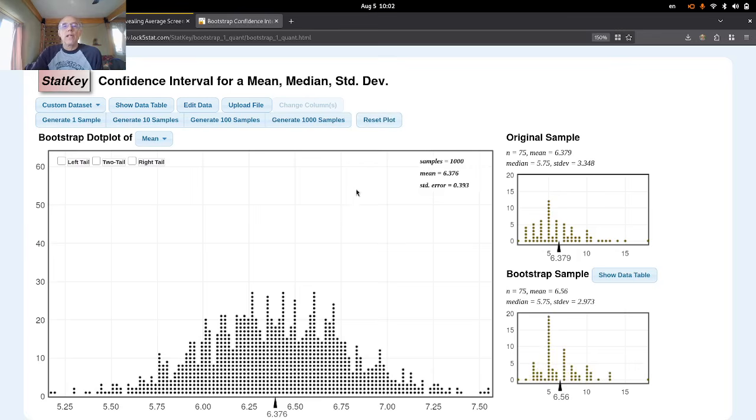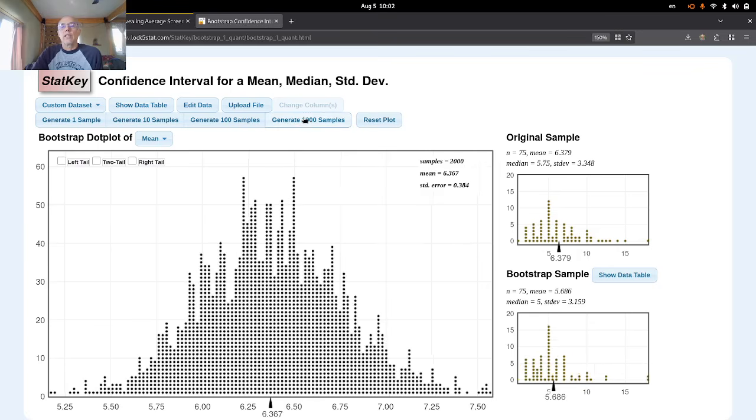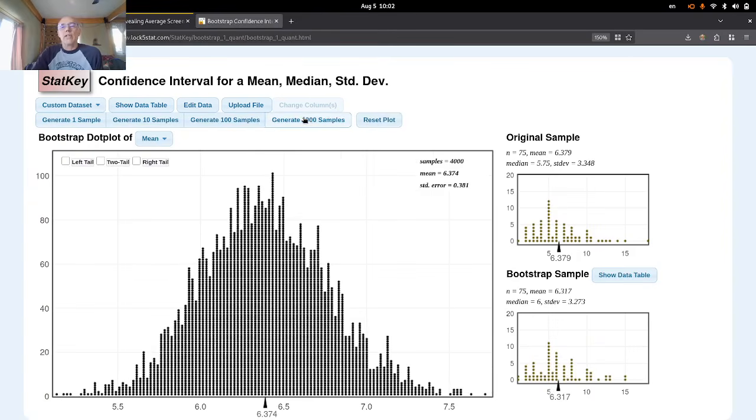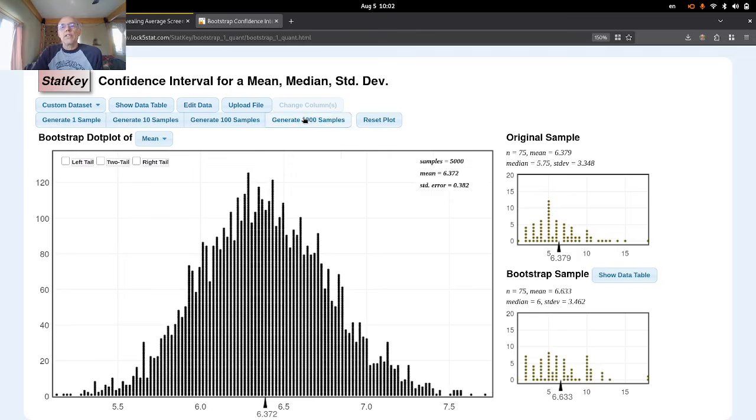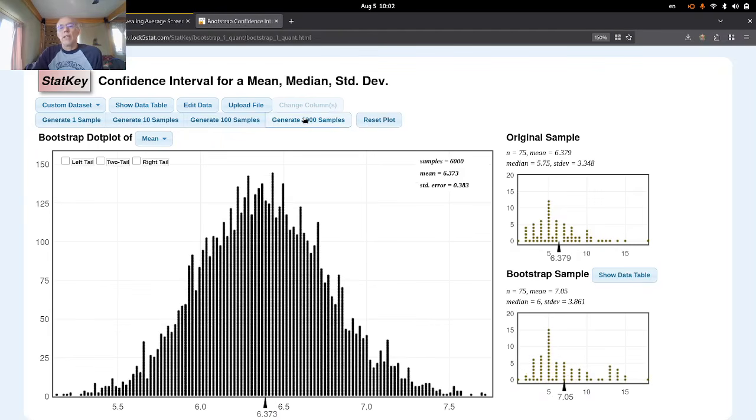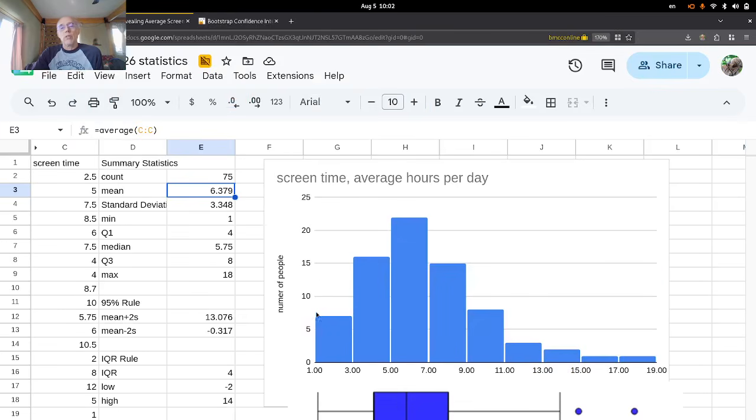All right, so that's not enough though. We need more than that, and we were trying to generate enough so the standard error starts to stabilize. Usually at 5,000 to 6,000, it starts to stabilize. Okay, I'm going to stop there with 6,000 resamples. Now notice this right here is a very symmetric bell-shaped curve compared to the original, which was sort of symmetric in this part, but definitely skewed right.